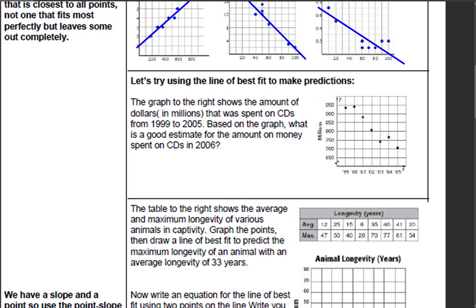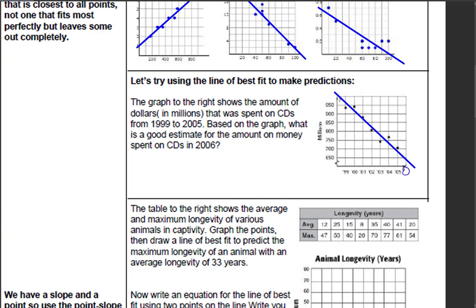So the first thing you've got to do with this is actually make a line of best fit. So I'm going to go ahead and draw a line that looks like maybe a line of best fit. That looks pretty good to me right there, actually. So the graph to the right shows the amount of dollars in millions that was spent on CDs from 1999 to 2005. Based on the graph, what is a good estimate for the amount of money spent on CDs in 2006? Well, here's 2006 right here.